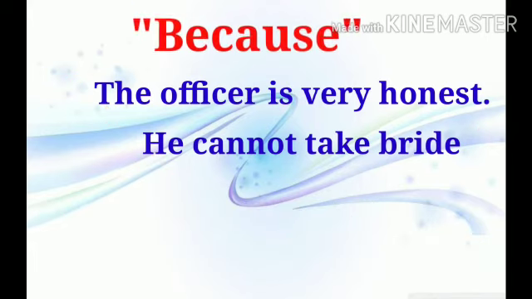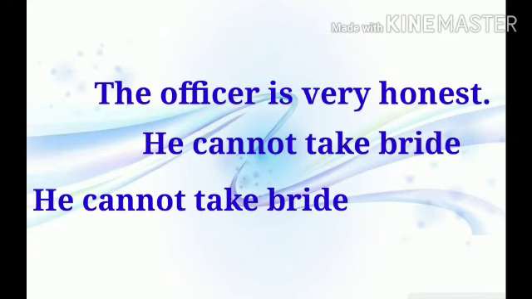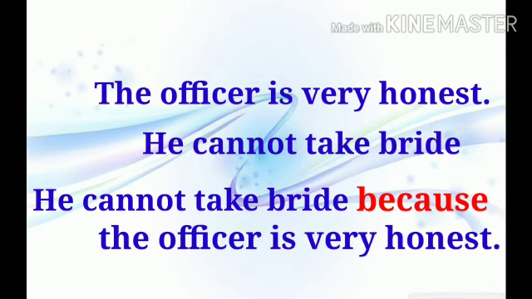Let us use because to combine the given sentences. While we use because, first write the result sentence, put because in the middle and write the reason sentence after because. Now the sentence with because is: He cannot take bribe because the officer is very honest.